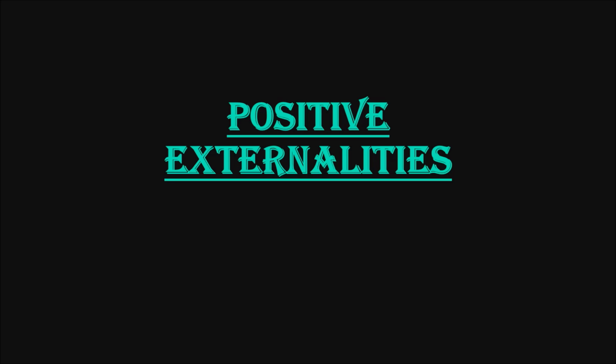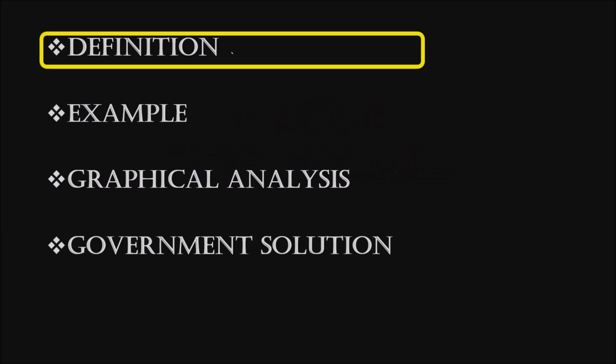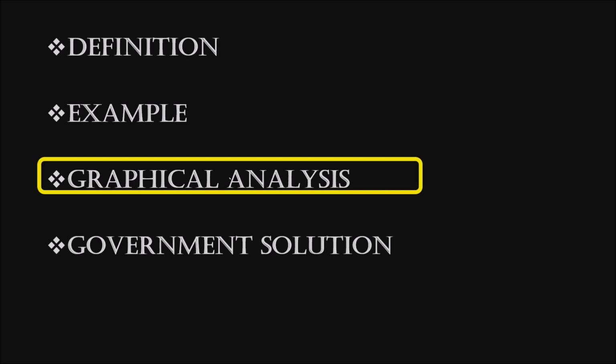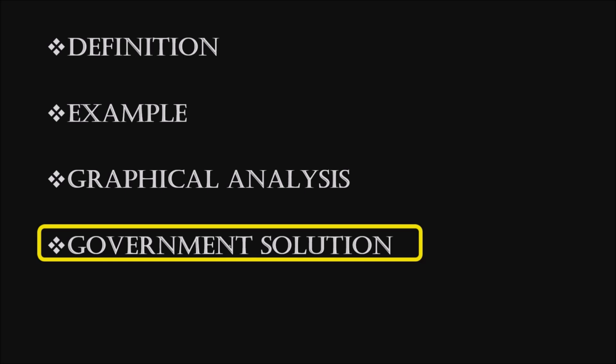In the last video, we learned about market failure, and in this session of Easenomics, we will learn in detail about one of the reasons of market failure, that is externalities. Externalities can be positive and negative. It takes place both in consumption side and production side. So today we will define what positive externality is, both production and consumption side, with an example, followed by a graphical representation and analysis, and to summarize what is government's role and what action government takes. So let's get started.